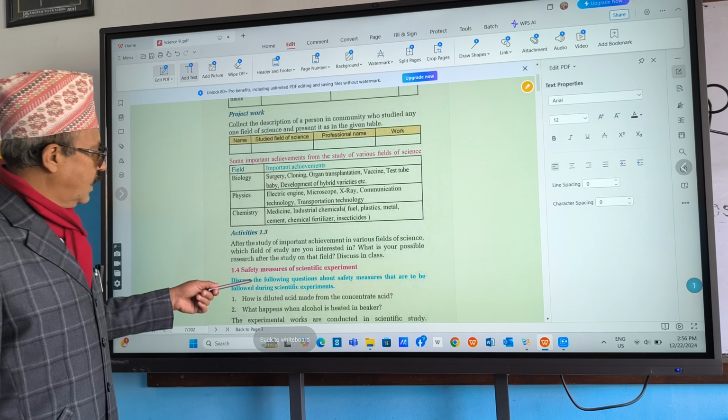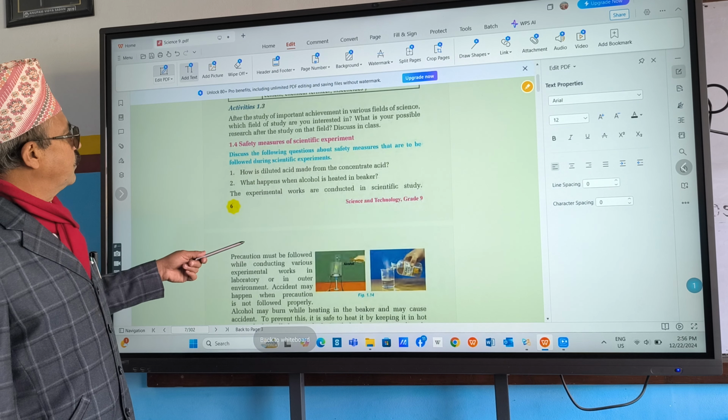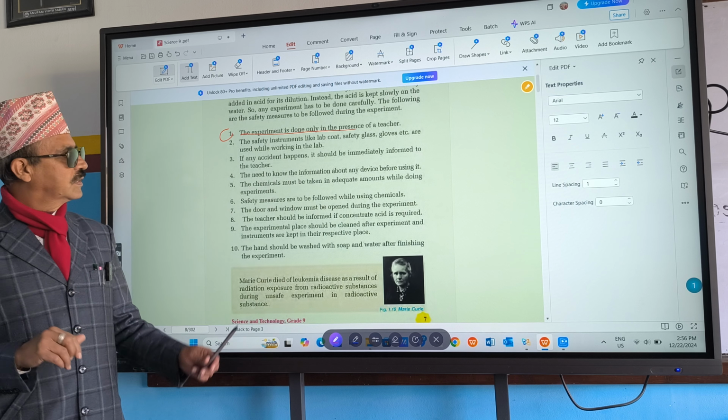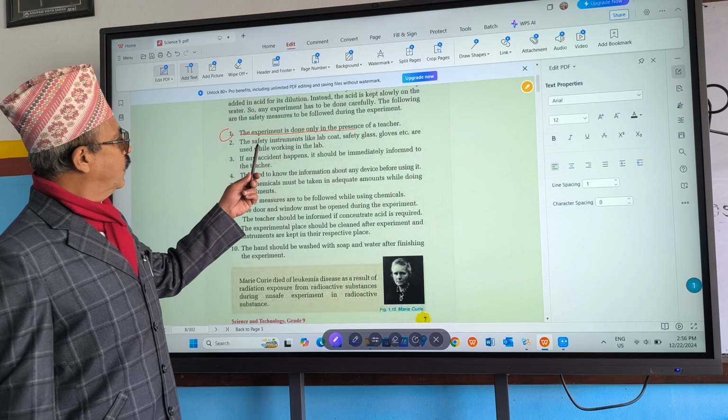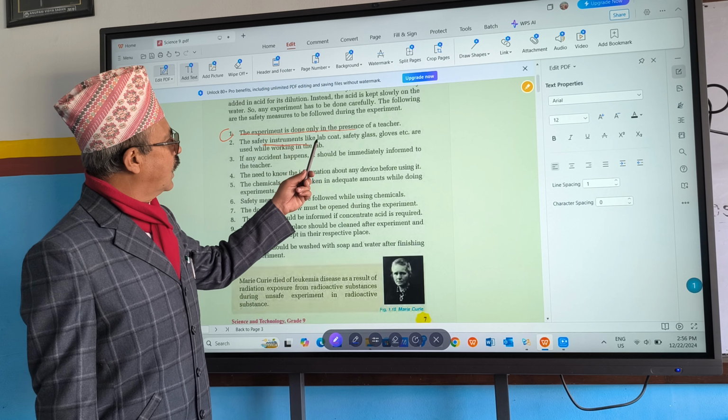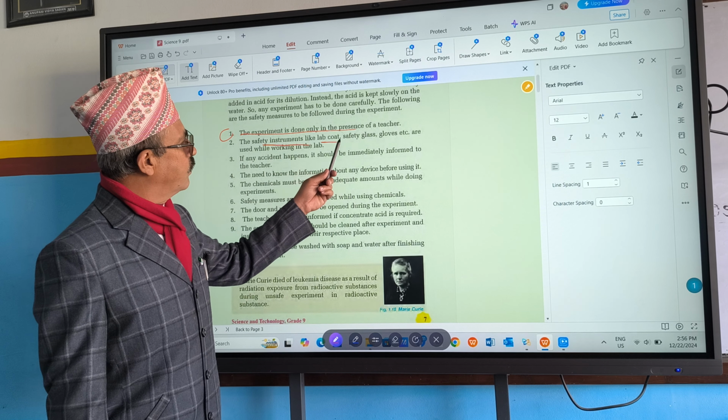And I think the last portion is here. What is the last portion? Safety measures while doing scientific experiment. So, what are the safety measures? Number one, experiment must be done in presence of teacher. If teacher is present, do it. Otherwise, don't do it. Next one, safety instruments like lab coat, safety glass, gloves must be used while working on it.